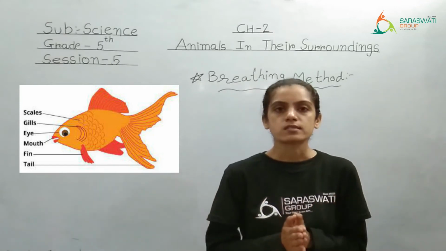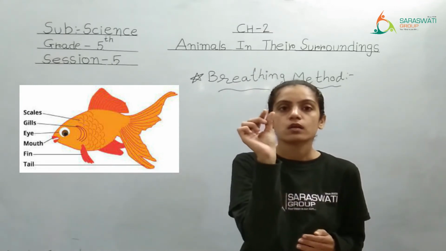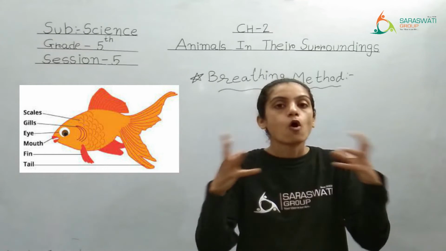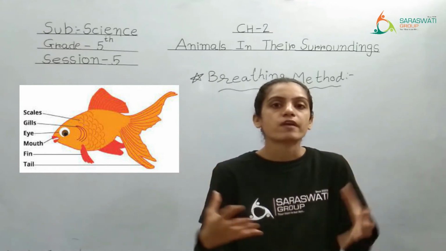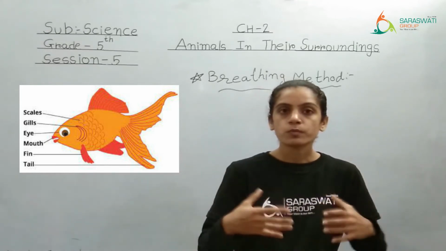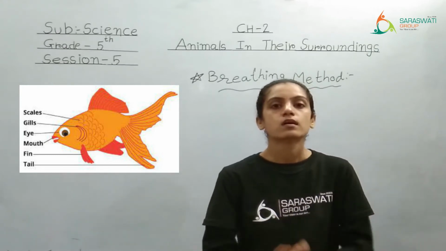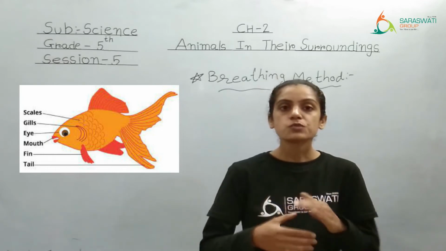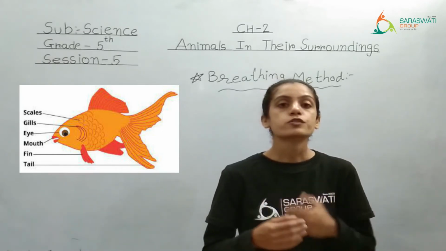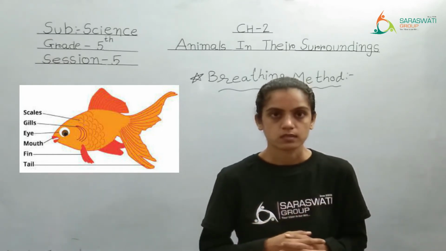All living organisms, from small to bigger ones, have blood vessels. Like humans, as we have seen in insects, now we are seeing in fish that the gills will also have blood vessels.